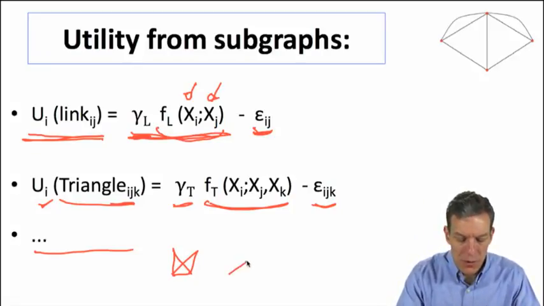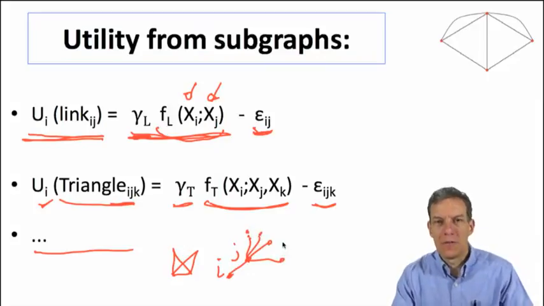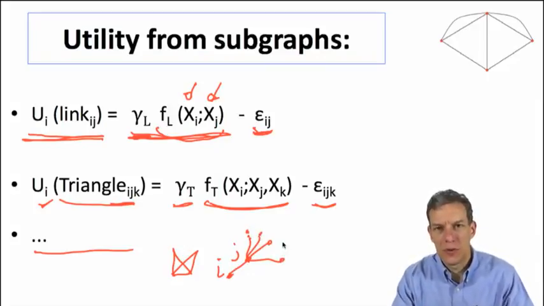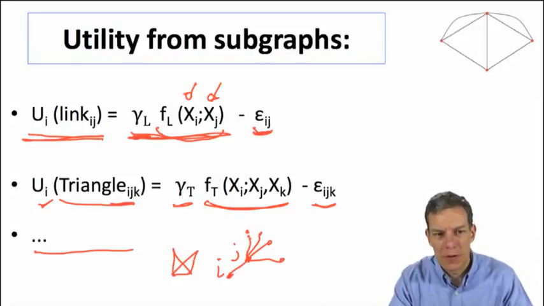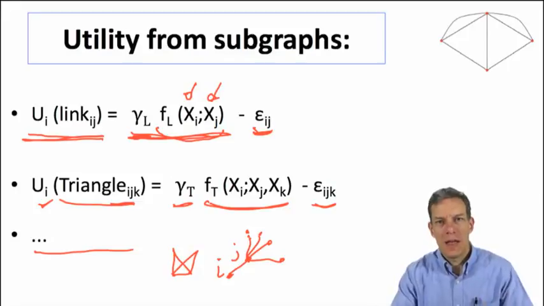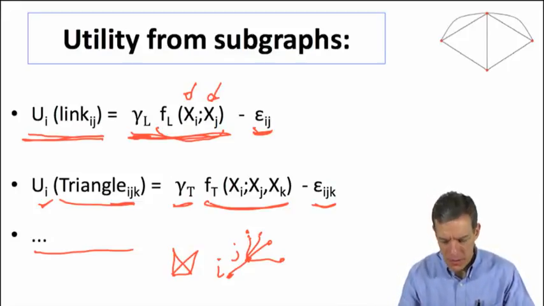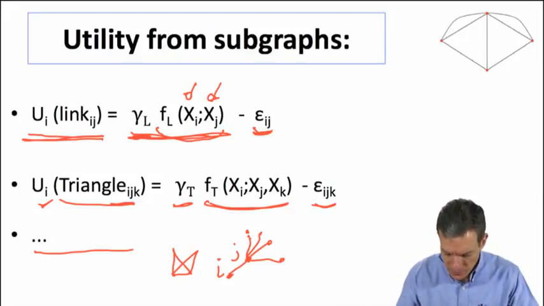It could be that people also get value from indirect connections, so they can think of how many of these situations where I'm i, that I'm connected to some j, and j has 4 friends. What's my value from that kind of configuration? And so you can stick in a whole series of different possible subgraph configurations, give them values and so forth, and that's going to be the basis for the model. Okay, so that's the structure.